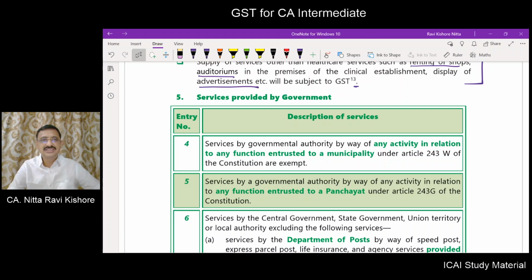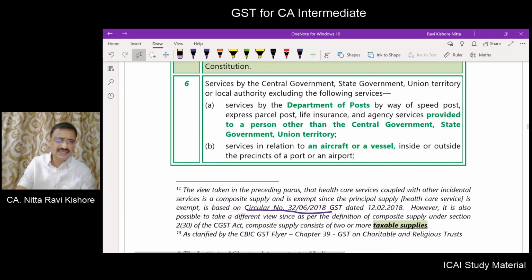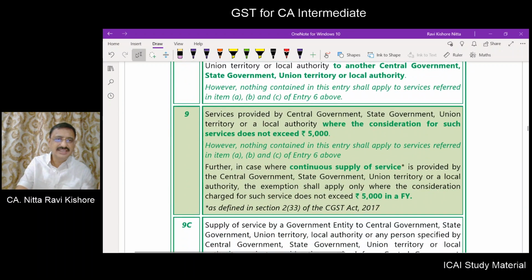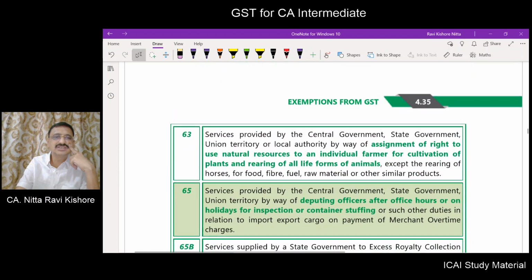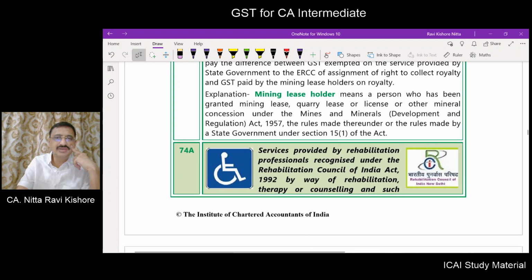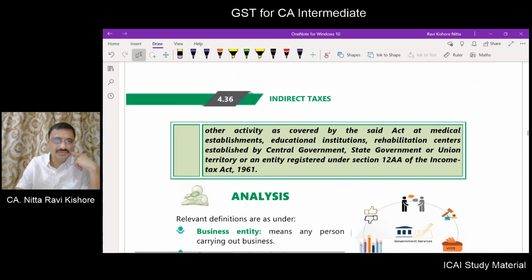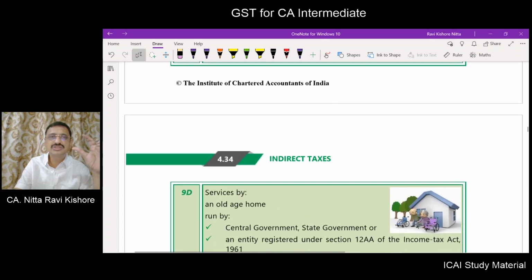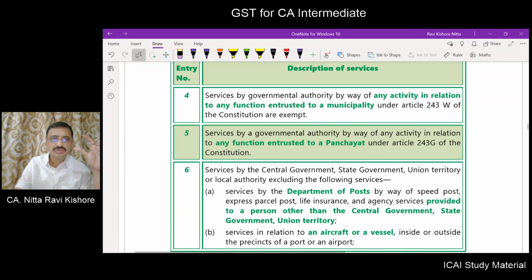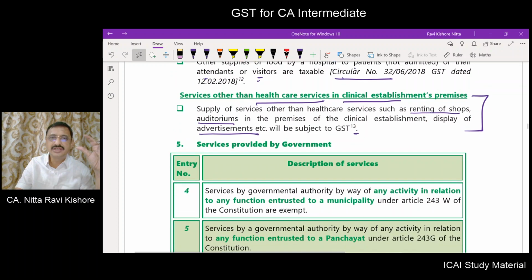So what are all the entries which are given in the exemption notification of services issued under section 11 of the CGST Act? They are entry number 4, 5, 6, 7, 8, 9, 9C, 9D, 34A, 47, 61, 62, 63, 65, 65B, 74A. These are all the entries which are given in the exemption notification which relates to the services provided by the government.